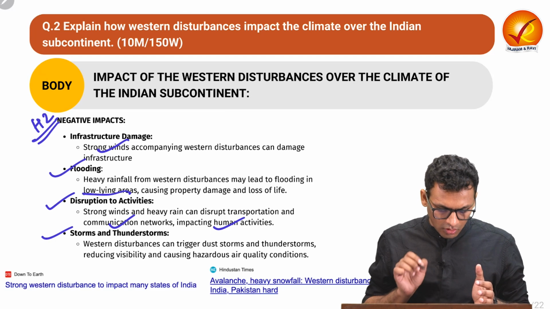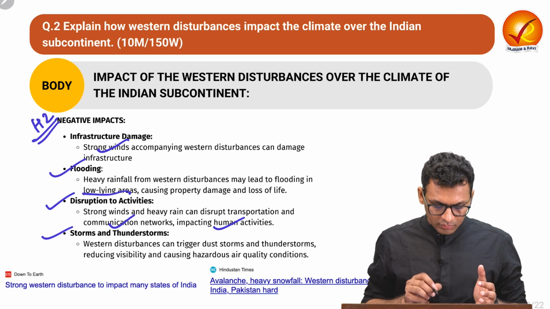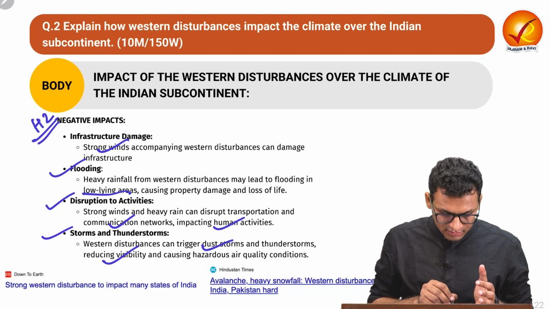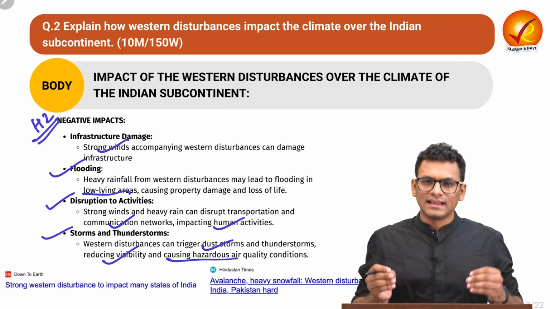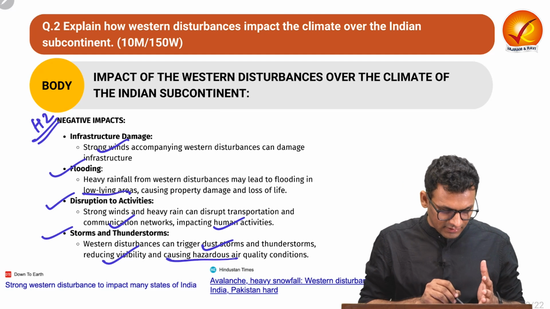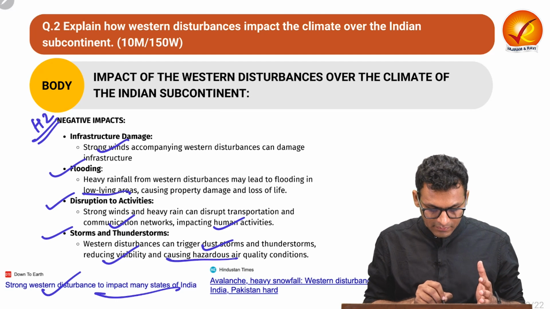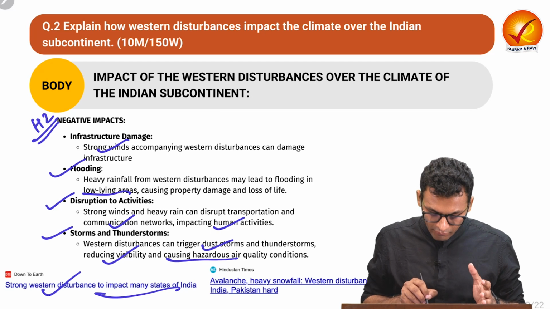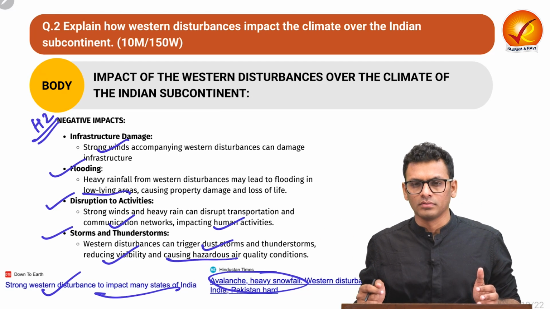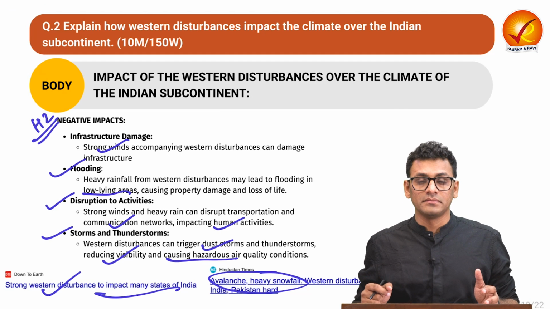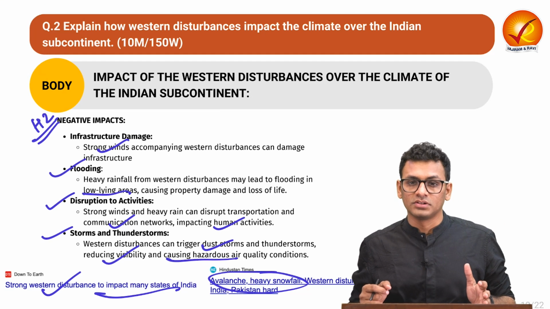And at the end, you can also talk about thunderstorms and storms. They trigger dust storms, reducing visibility and causing hazardous air quality conditions. You can again reiterate the same through various current affairs events, where we have seen that it impacts many states of India, and we have also seen how it amounts to avalanches and heavy snowfall. So these are the kind of negative impacts you can inculcate for question number 2's body.